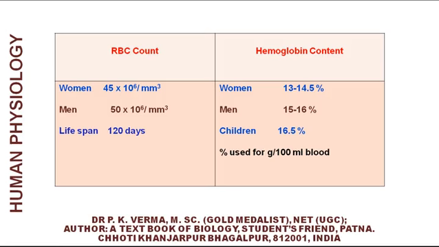The lifespan of RBC is 120 days. In women, hemoglobin content on average is 13 to 14.5%. In men, it is 15 to 16%. In children, slightly higher hemoglobin, 16.5%, is found.